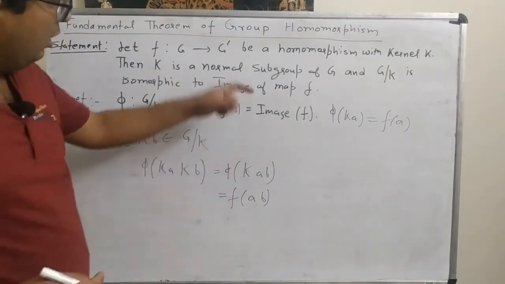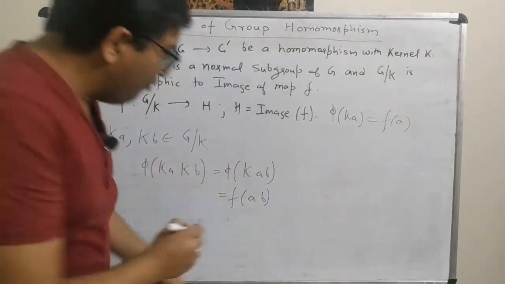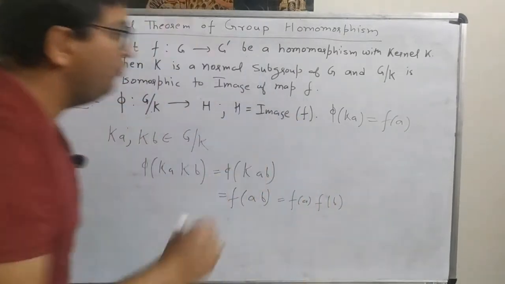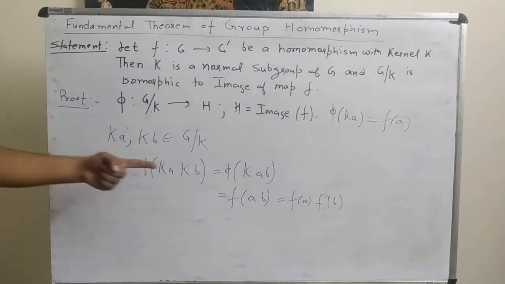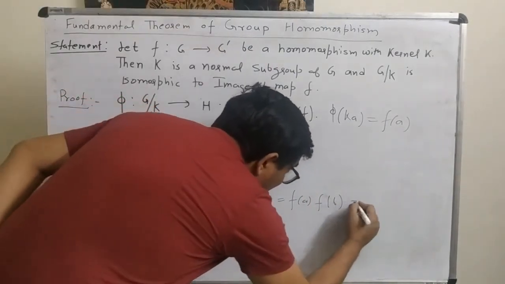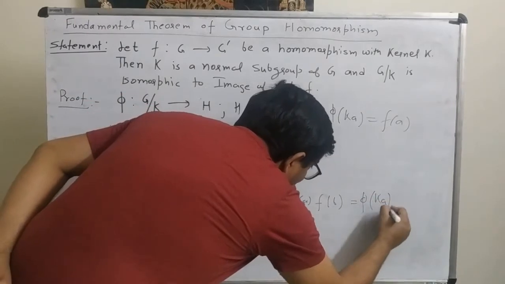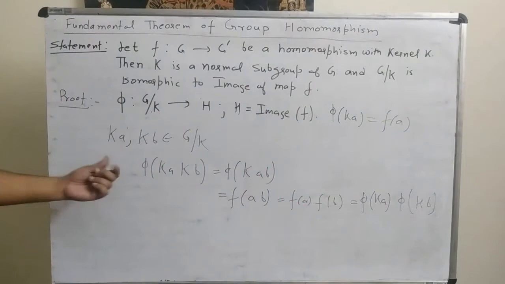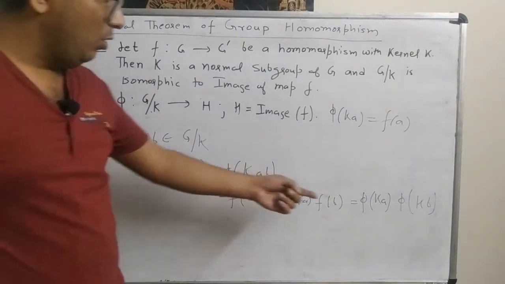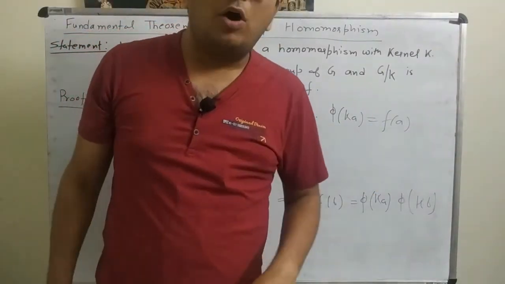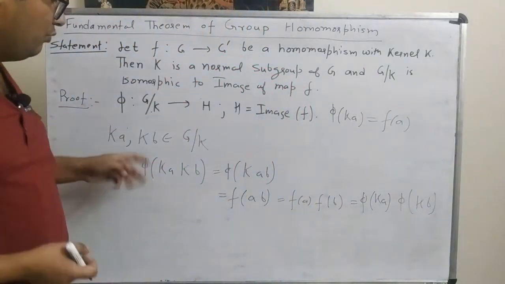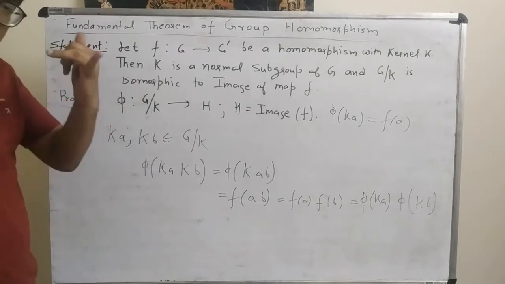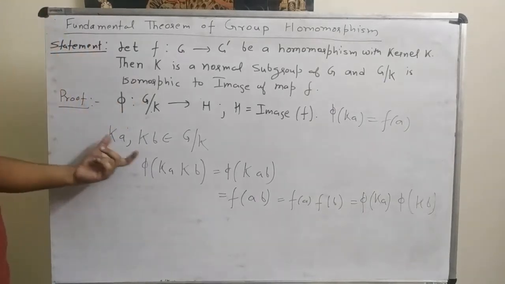Now F is a homomorphism again, so F of AB should be equal to F of A times F of B. And we know that F of A is equal to phi of Ka and F of B is equal to phi of Kb. So we prove that phi of Ka times Kb is equal to phi of Ka times phi of Kb. It means this phi is a homomorphism. So till now we proved that the map is well defined and the map is a homomorphism. So let's see again.